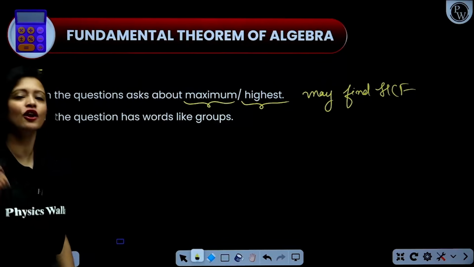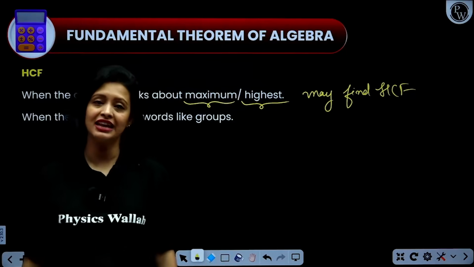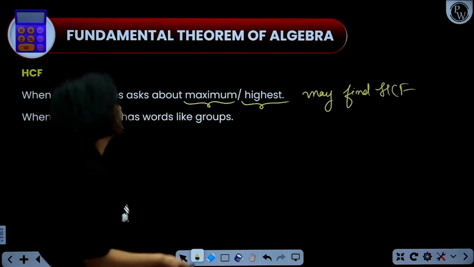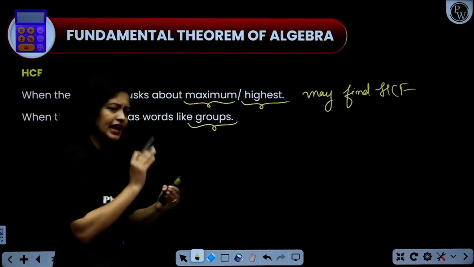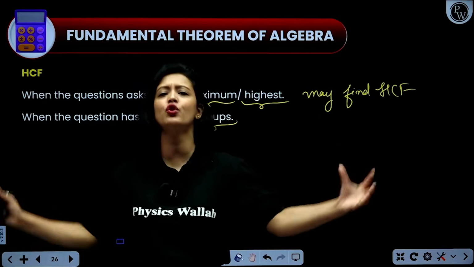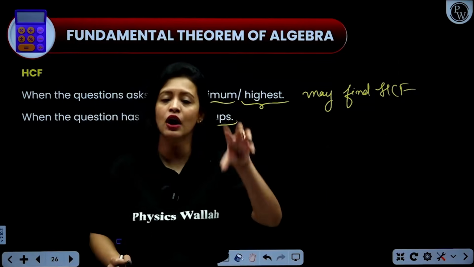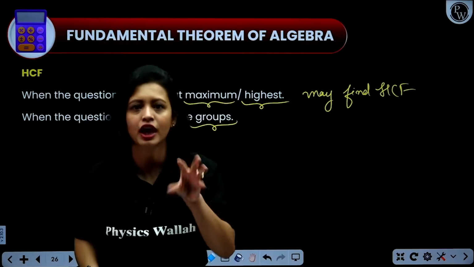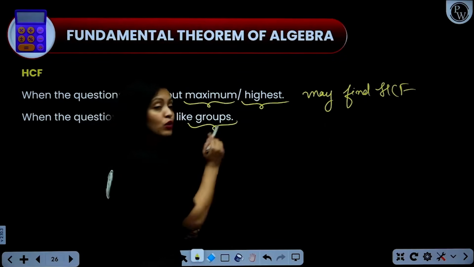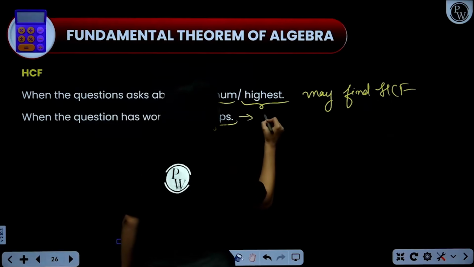Now, there are lots of problems where you do not get words like maximum or highest, but still have to find HCF. So, in those problems again, you might get words like groupings. You will find that the problems are dealing with groupings, that you have to make groups. Now, there are lots of synonyms of groups, okay? So, there use your common sense. Whenever the question is talking about making groups, then you will find HCF.